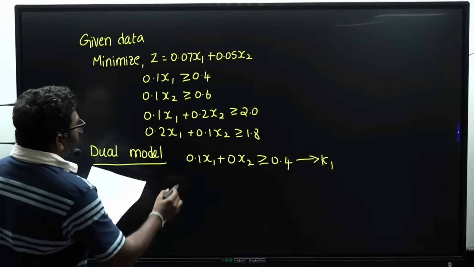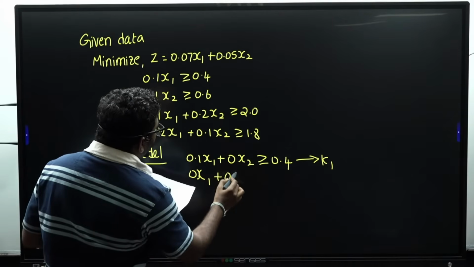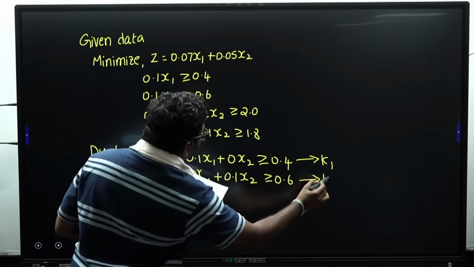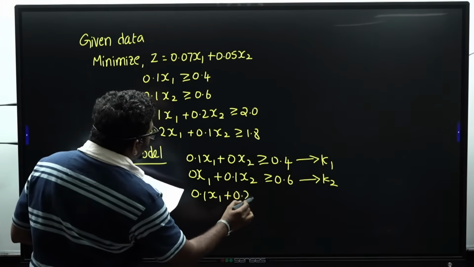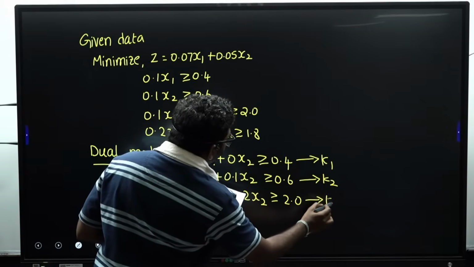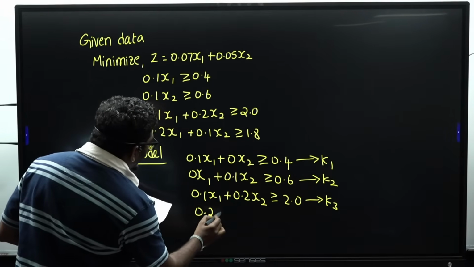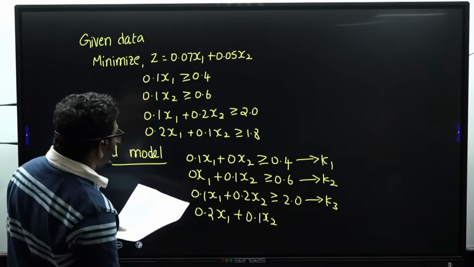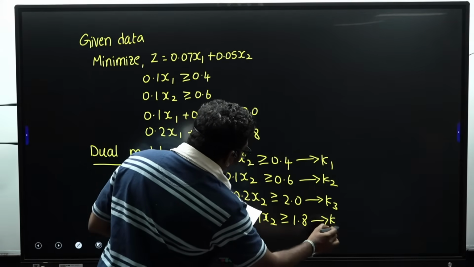Okay. The next one, 0 x1 plus 0.1 x2 greater than or equal to 0.6. This is equation K2. And the third one, 0.1 x1 plus 0.2 x2, the data given, greater than or equal to 2.0. I am assuming it as K3. Now again one more, 0.2 x1 plus 0.1 x2 greater than or equal to 1.8. I am assuming it as K4.